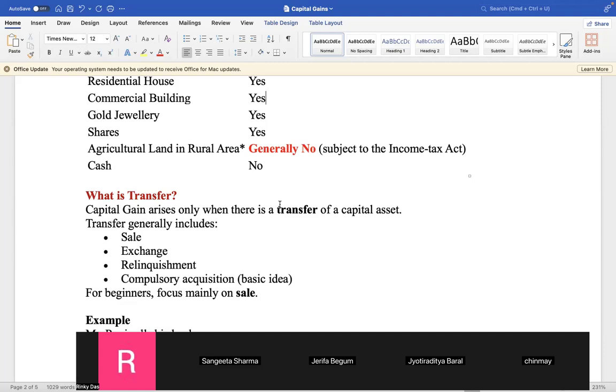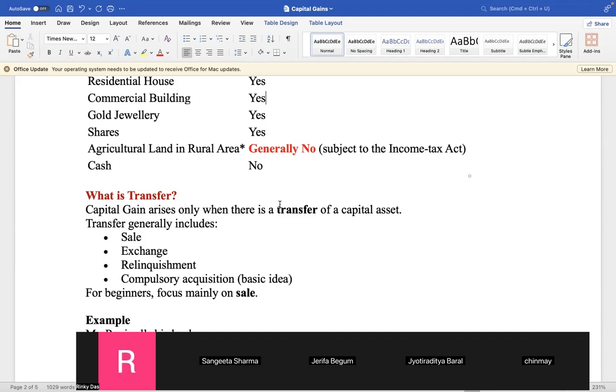Rinki, you tell me what is capital, what is transfer? Because between capital asset and capital gains, there should be transfer, means sale. Yes, sir. So only sale is not transfer. That's a very important point, Rinki. Transfer is not only sale. So long I have told you when you sell a capital asset, you earn some profit, and that profit is capital gains.